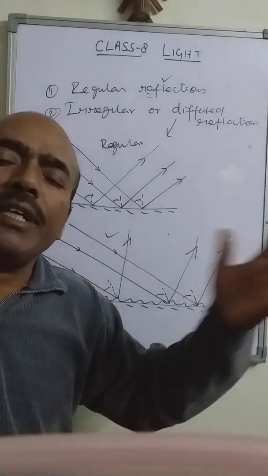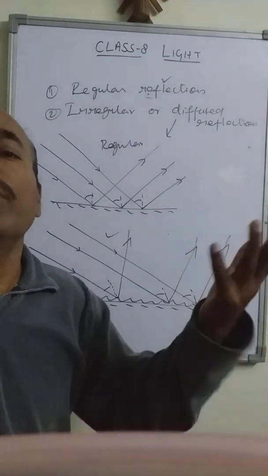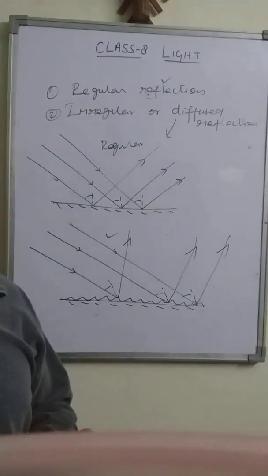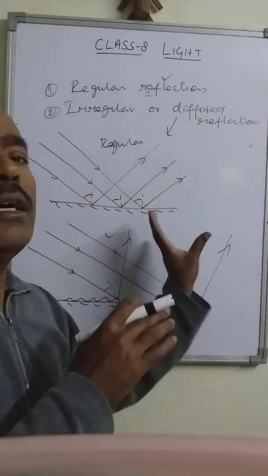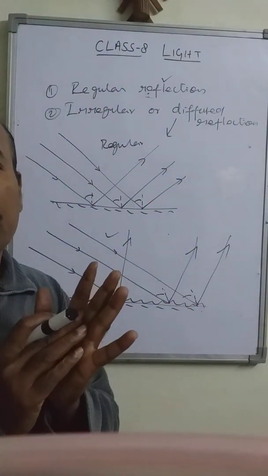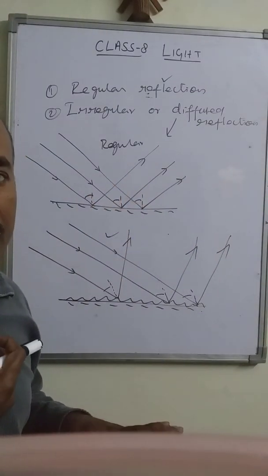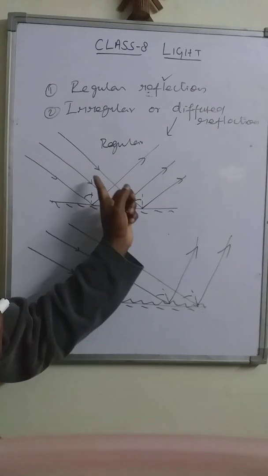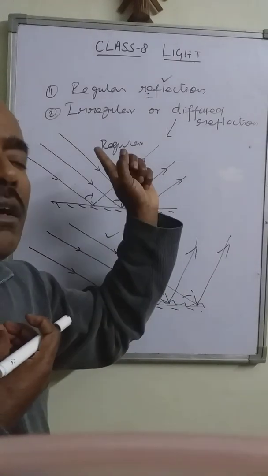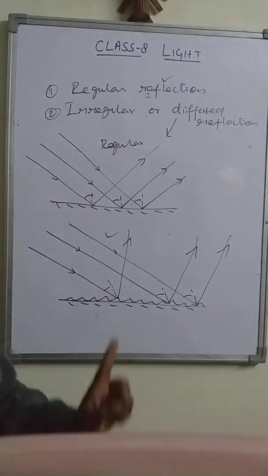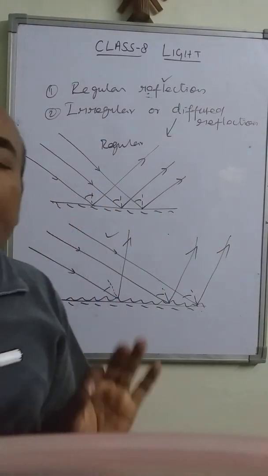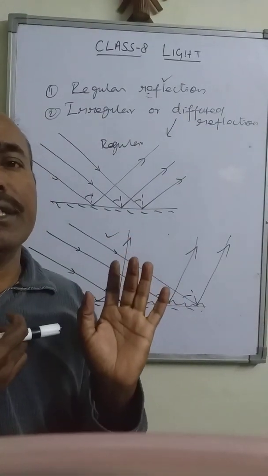They meet at various points and will not give the image. We just get only a brighter part. We cannot see ourselves. We cannot see the image of any object. So the image can be formed only by regular reflection, not by irregular or diffused reflection.